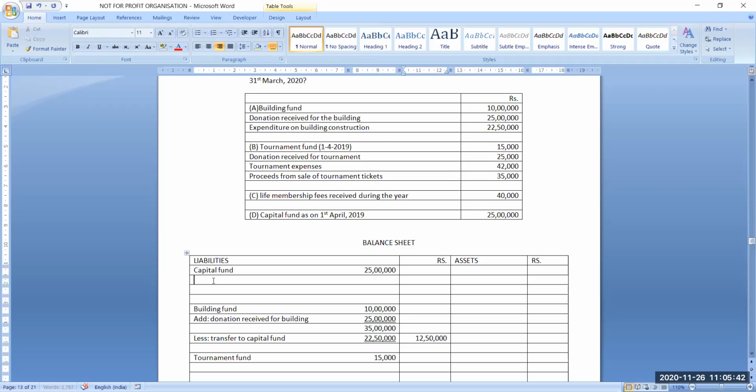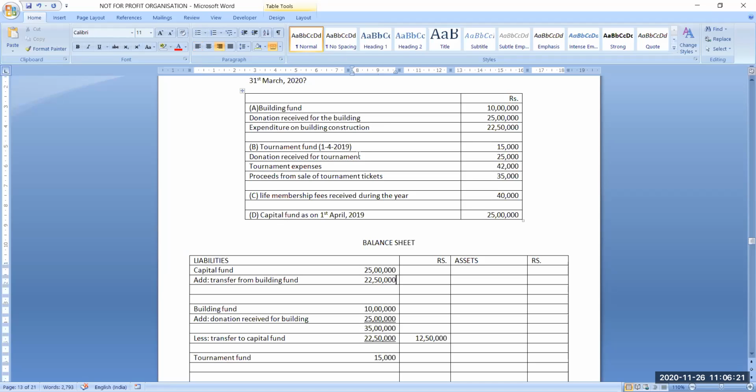And because this has been transferred to capital fund, here it will be added. Add transfer from building fund. Transfer from building fund is 22,50,000. Okay, so we have completed these two pieces of information.